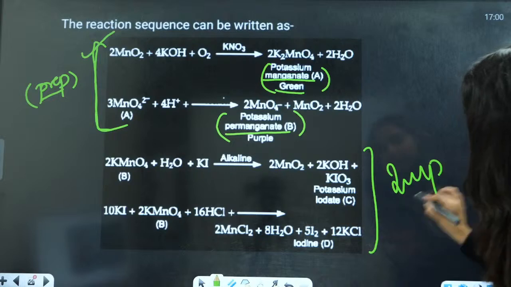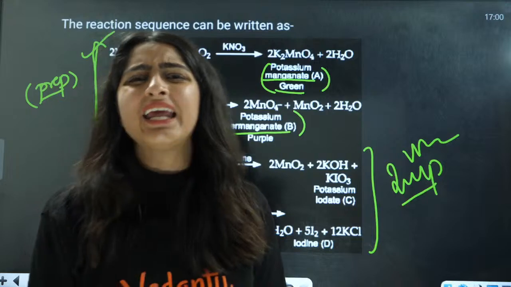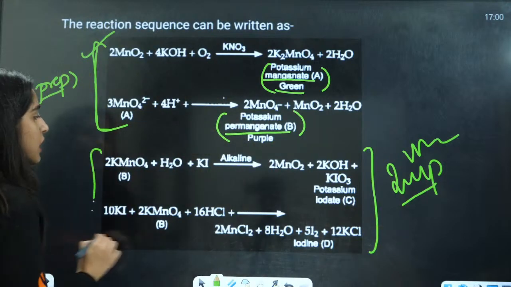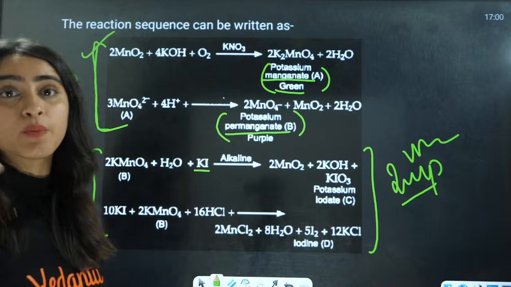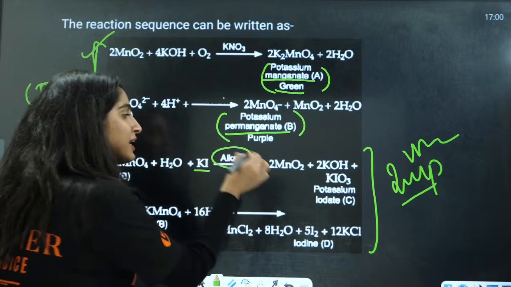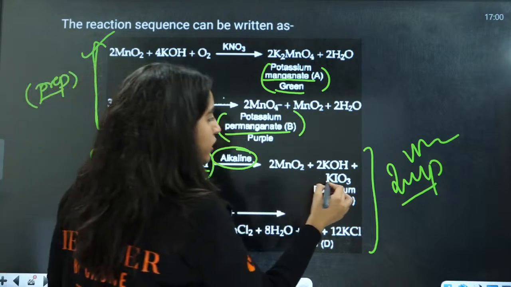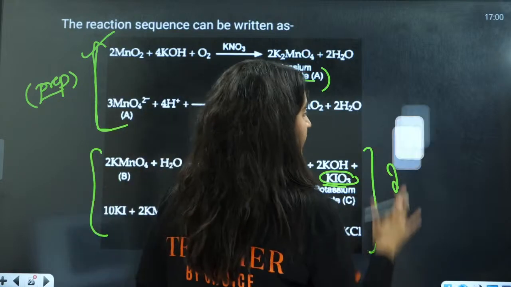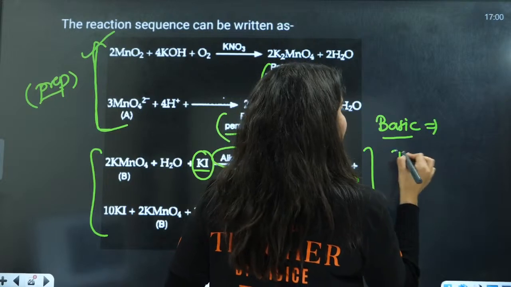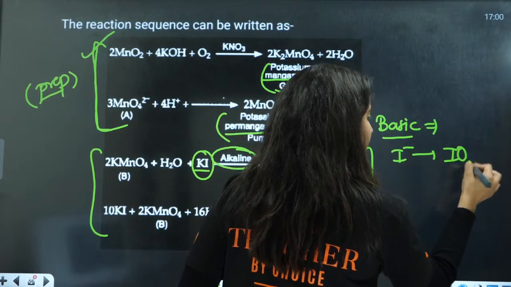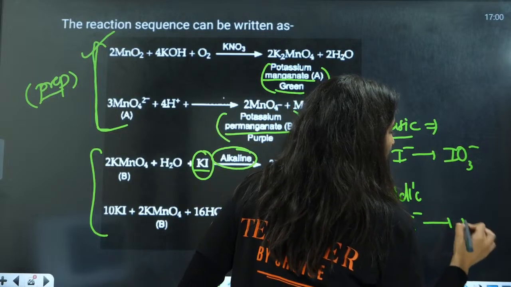These two are very important questions for any examination. Now, potassium permanganate has oxidizing properties. In alkaline solution, that is basic solution, I negative is converted into IO3 negative, and in acidic solution, I negative is converted into I2.